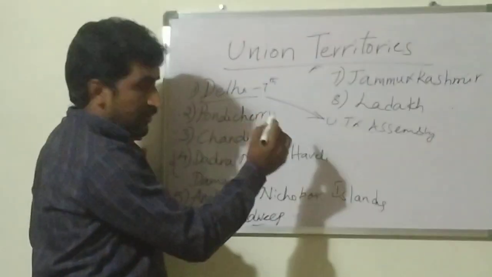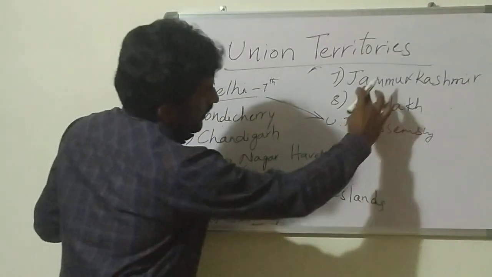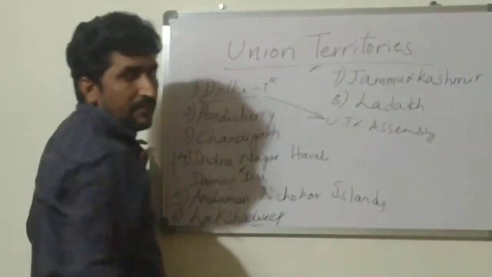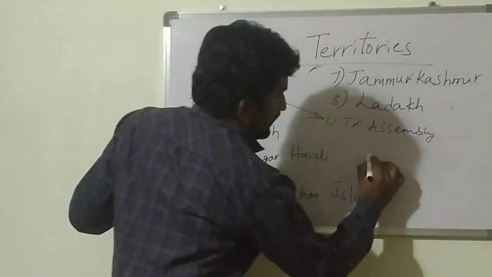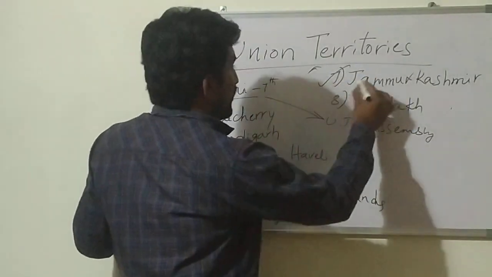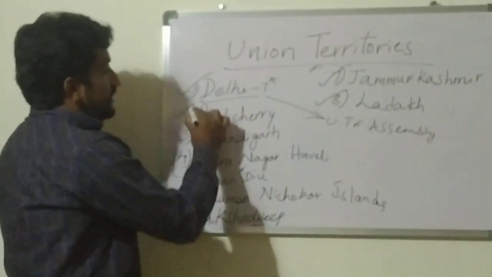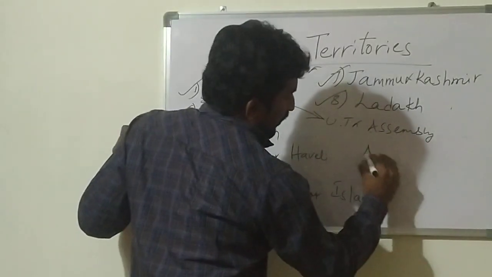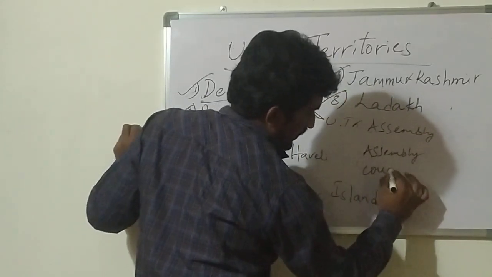So apart from high courts, Delhi, Pondicherry and Jammu Kashmir, Ladakh are having the assemblies. Remember, so these 3 states, Jammu and Kashmir, Ladakh, Delhi and Pondicherry, are having the assemblies and the Council of Ministers.